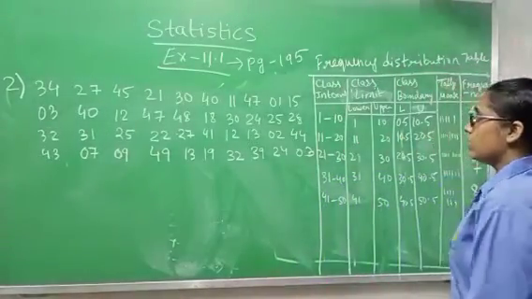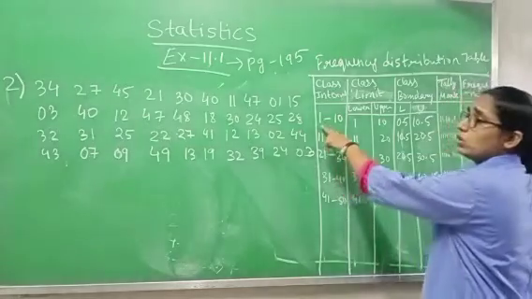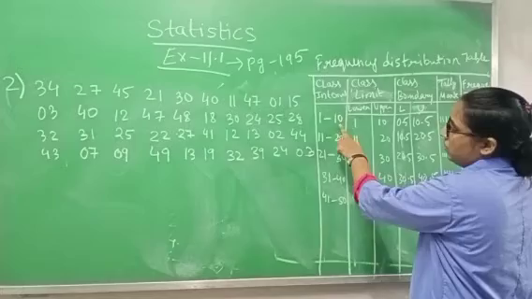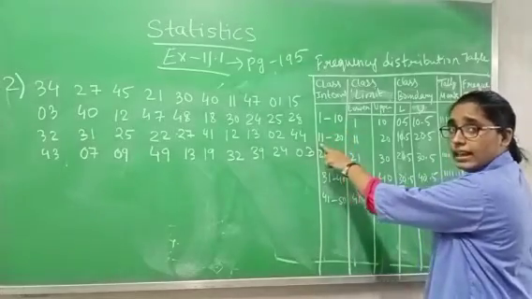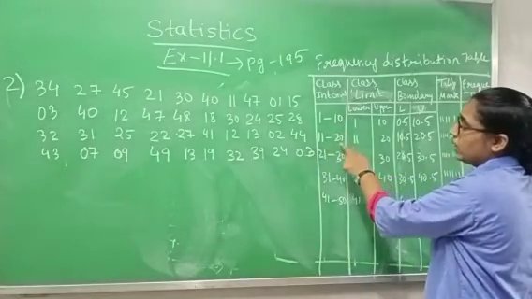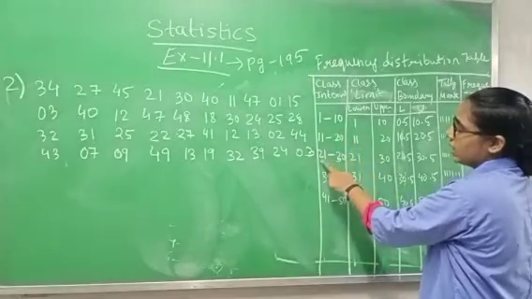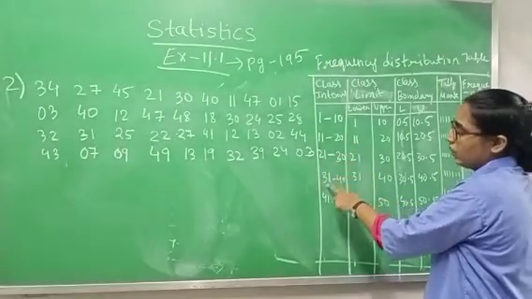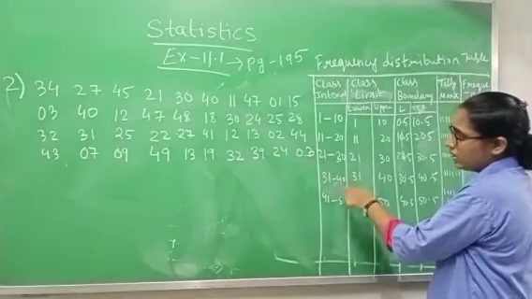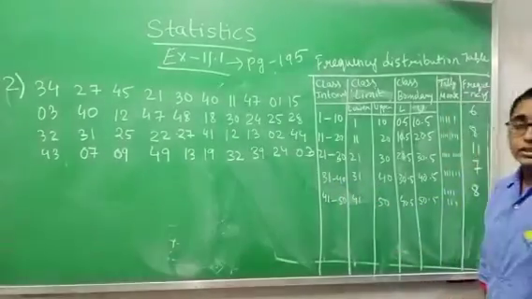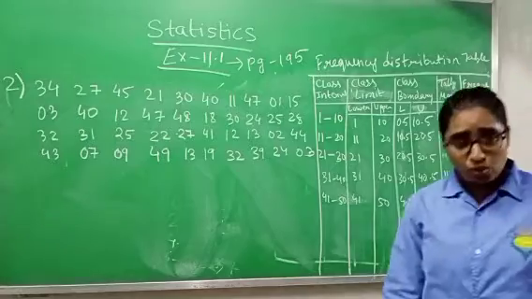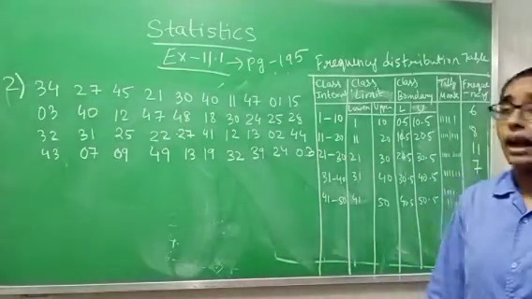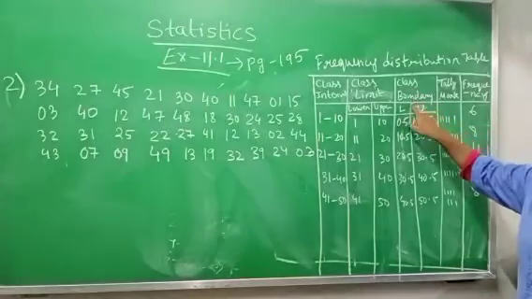Now in this one, see, this is the inclusive type of method, 1 to 10. It is ending with 10, but the next one is starting with 11. 11 to 20, then it is ending with 20 and the next is starting with 21. It is ending with 30 and starting with 31. It is ending with 40 and starting with 41. This type of method is known as the inclusive method. When you have this type of method, at that time you have to make class boundary.